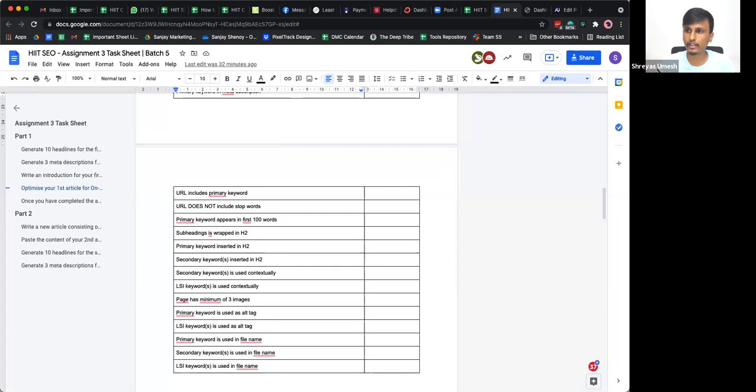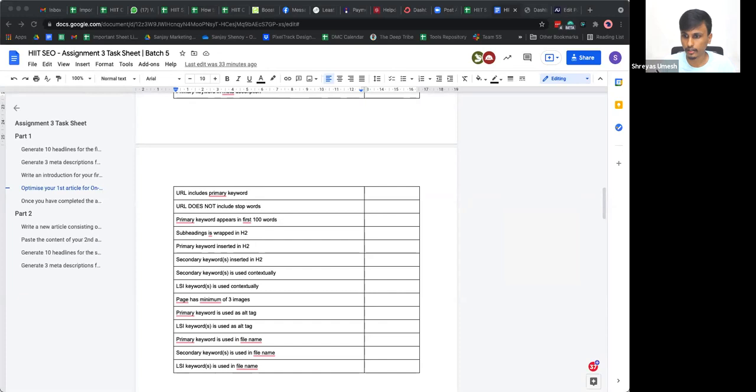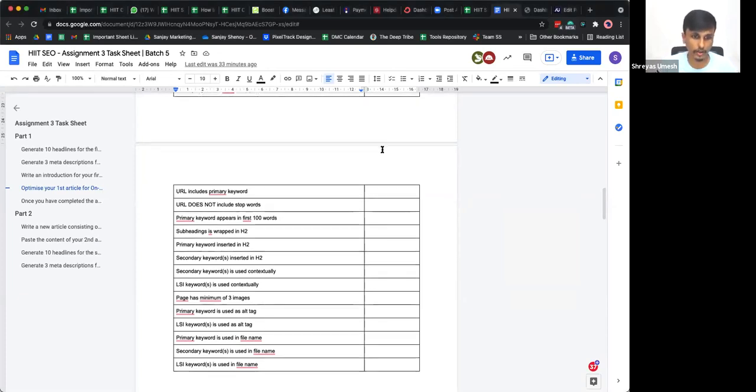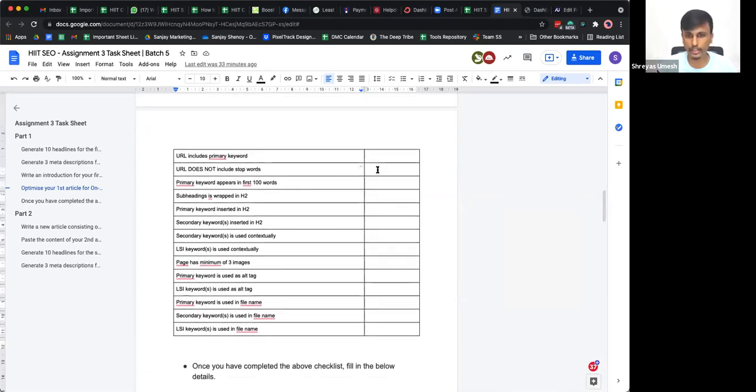Sanjay has talked about it from your user perspective, right? But it doesn't make that much of a difference for users to type in the URL if it has a stop word. So I would recommend that you include the complete URL with the primary keyword, even if it has a stop word. Is that clear, guys? I saw this question coming up a couple of times. Agreed? Okay, all right, awesome. So make sure that's there. So in case your primary keyword has stop words, you can just mark it as no here.